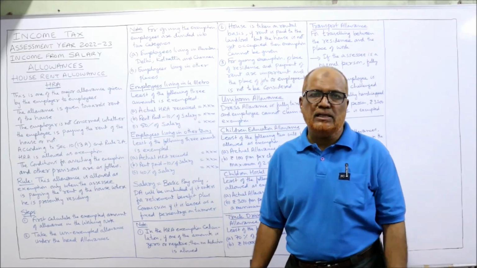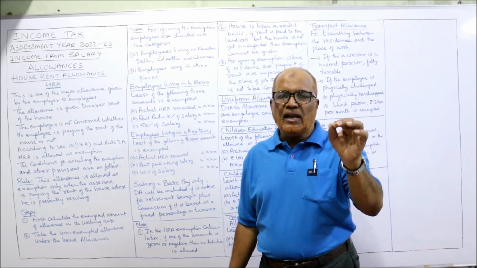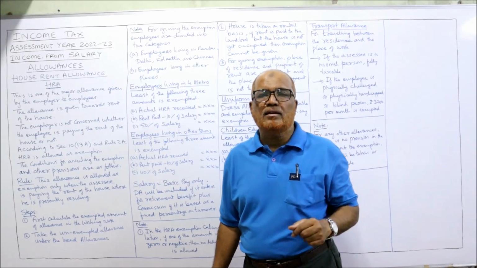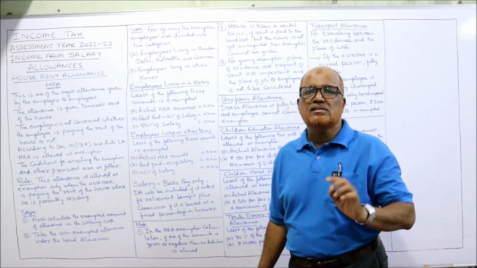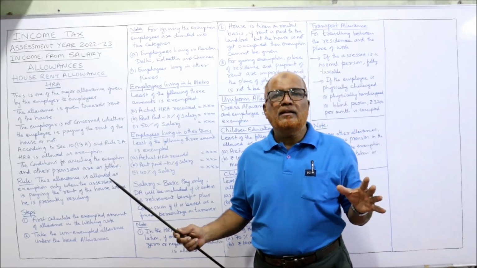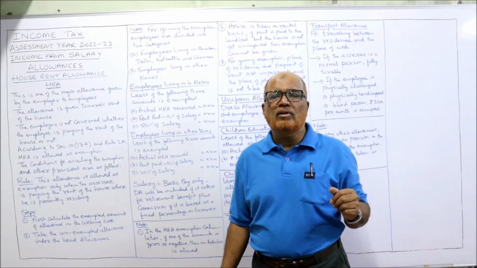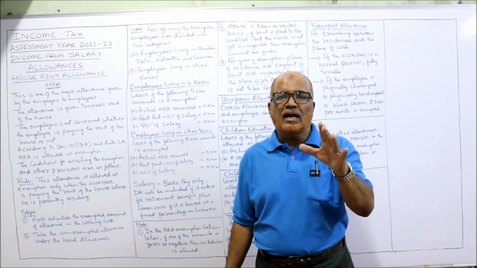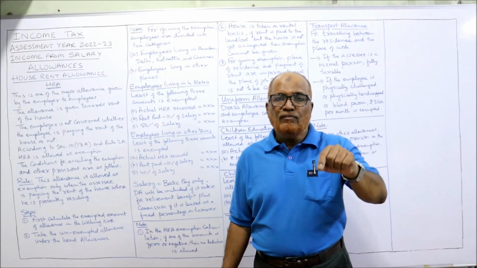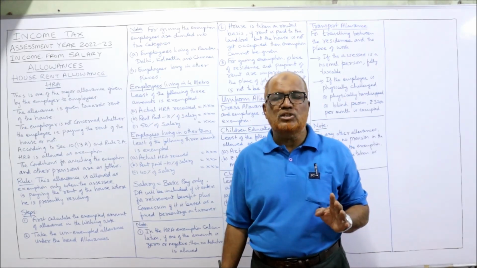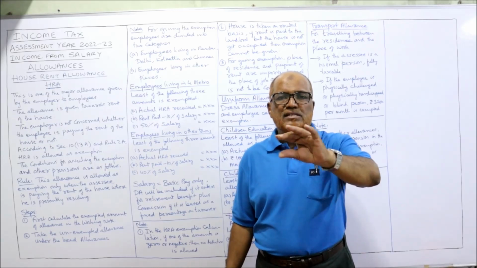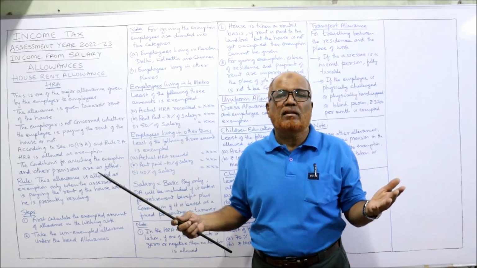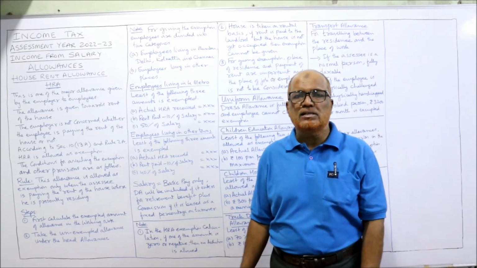The first rule is that HRA will be given as exemption only if the assessee is paying the rent for the house in which he is residing. If he is not paying the rent, no HRA exemption will be allowed. First point, very first point. So in the coming problems, you have to see whether the assessee is paying the rent or not. If he is paying the rent, then HRA is eligible and allowed. Otherwise, if it is given that he is living in his own house or in a house for which he is not paying any rent, no HRA exemption is allowed.